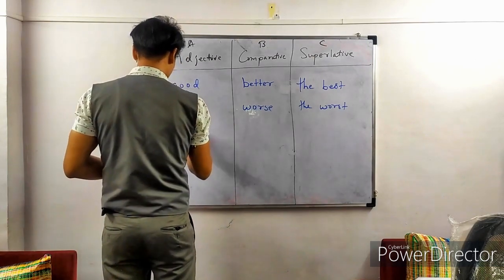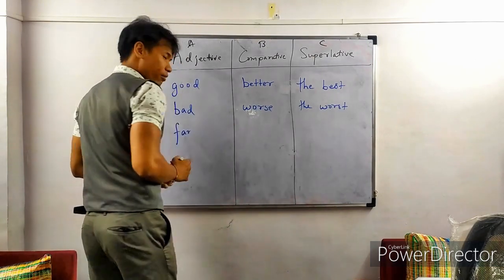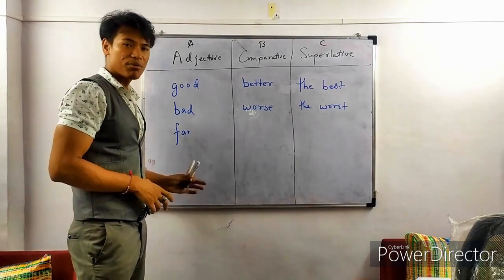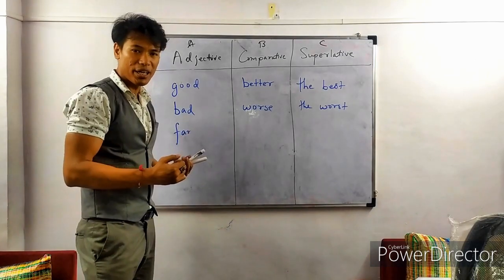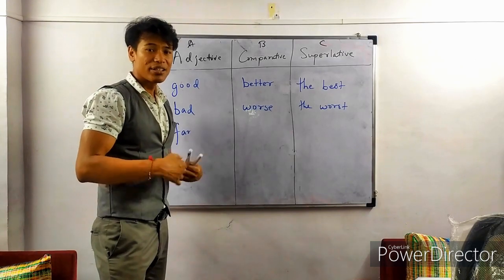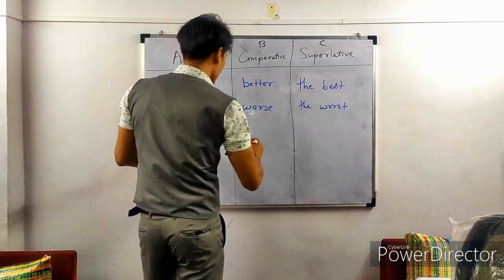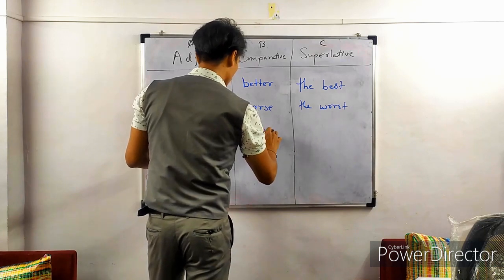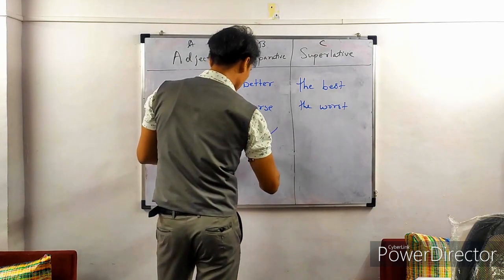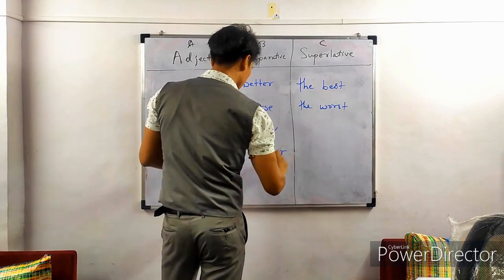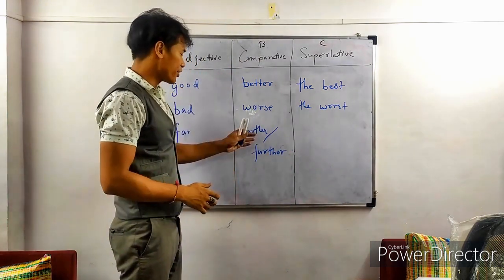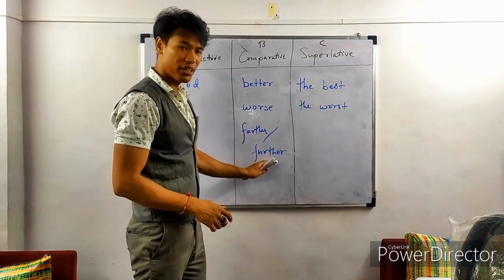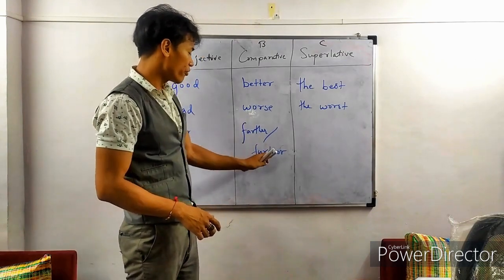Okay, next word is far. Talking in terms of distance. Something is very far away. In terms of distance, being far. The comparative for far is farther or further. Either farther or further. Both are fine.